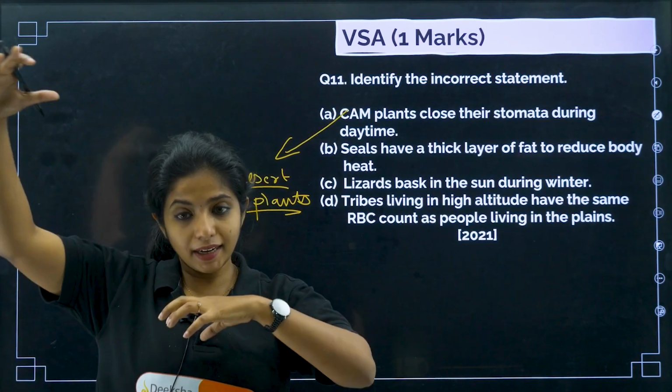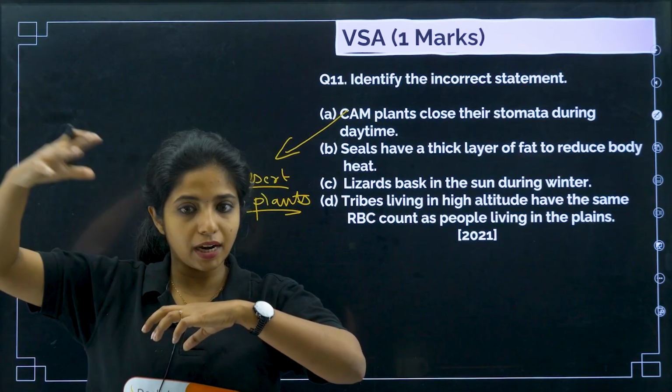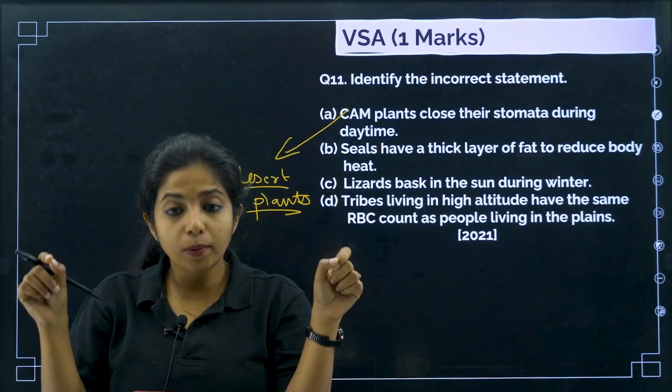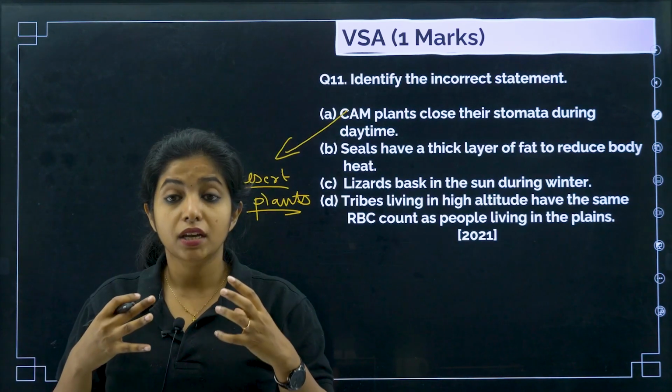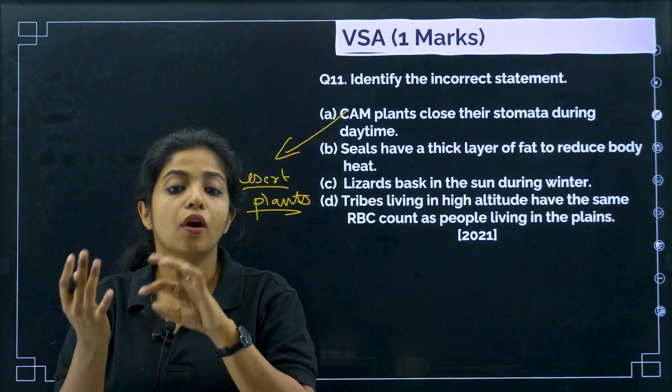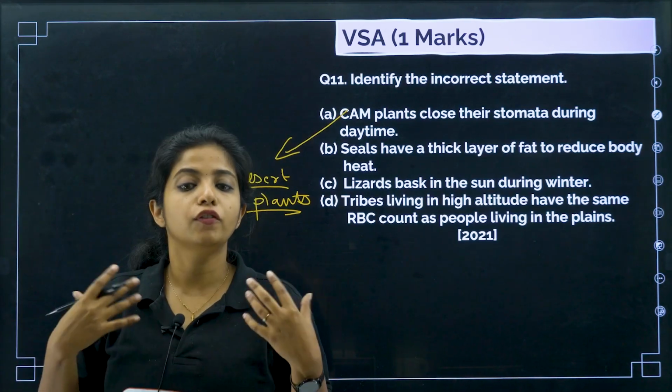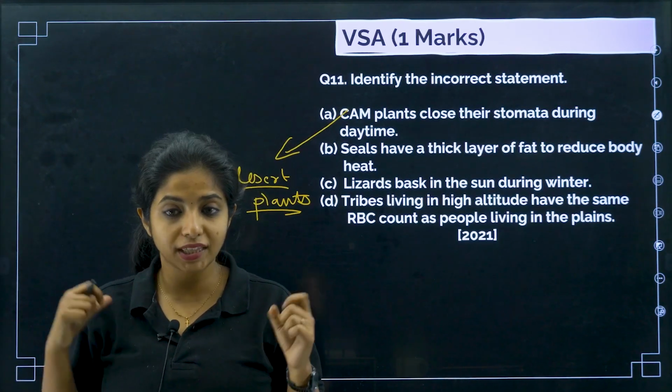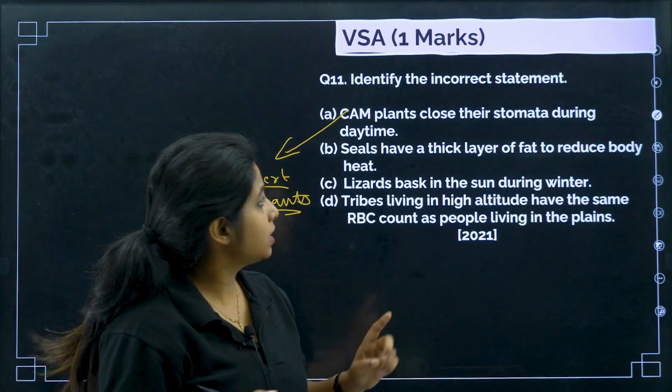So in the daytime they have sunlight and everything. At night time they open the stomata, they take in the carbon dioxide, they store it. In the daytime this carbon dioxide is being utilized in the presence of sunlight for the preparation of their food. Okay, that is how they work. So this is a correct statement.